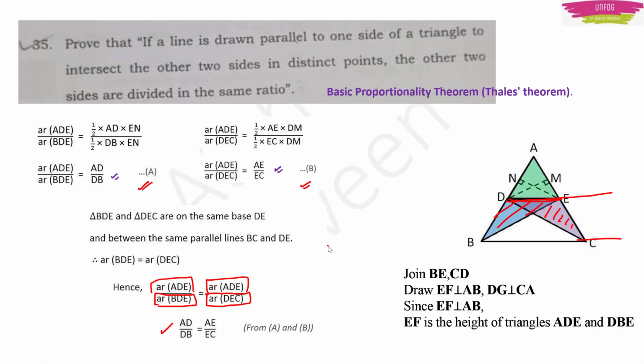Here on the left hand side you have the ratio of areas of triangles, and on the right hand side you have the proportionality, which now became equal. Because the left hand side is the same, the right hand side will also be the same, hence proved the basic proportionality theorem. Okay, clear, right? This is also for 4 marks. Anyway, in your competitive exam they will not ask you to prove that unless it is a descriptive part like in GPSTR. But they will ask questions based on these theorems, so you should know everything.